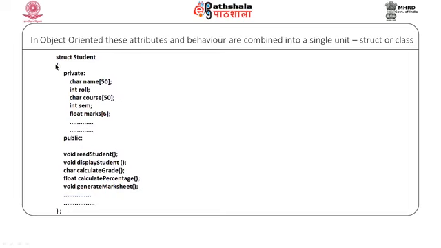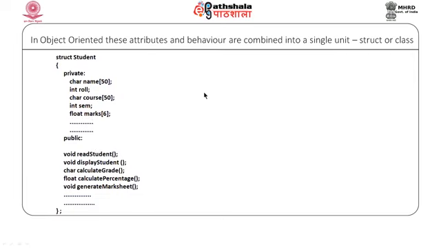And in C++, we have another construct available called class. So, struct, that is an extended definition of structure in C++, or a class can be used to define entities. We would define every entity identified in this manner. We have identified the student entity, we define the attributes which define it, and we also define the functions that are needed to be performed on this.